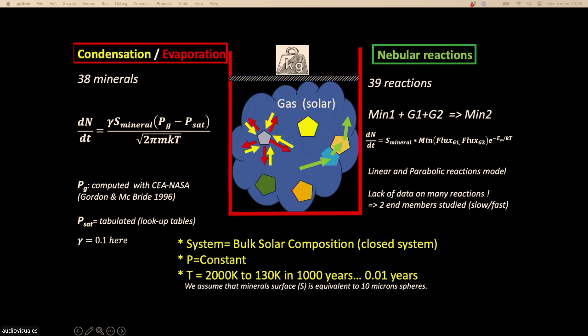So we have coded more or less everything on the left, and on the right we took from the literature all the kinetic constants that were measured, and there were not so many. For all the others, we put in constant values, and we explored fast reactions and slow reactions.